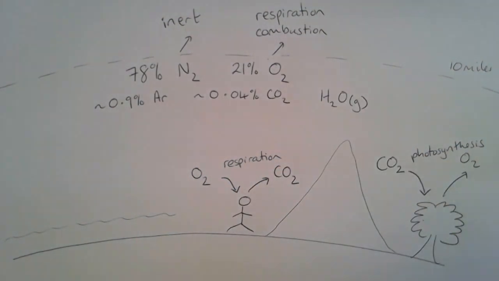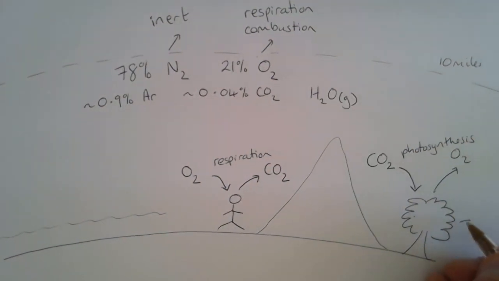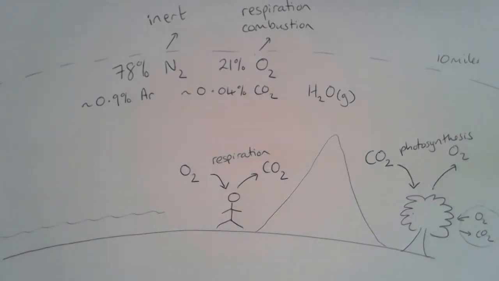It's important to recognize that plants also carry out respiration, so they need oxygen and produce carbon dioxide, but this is a very, very small amount compared to the amount of carbon dioxide taken in by photosynthesis and the amount of oxygen that's released in photosynthesis.